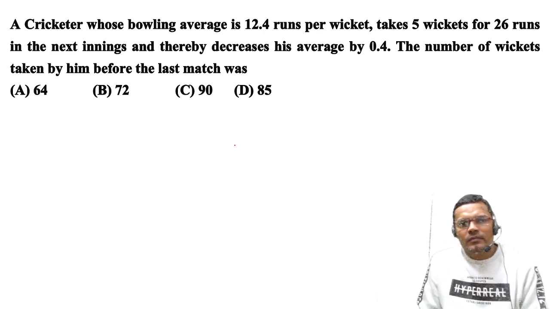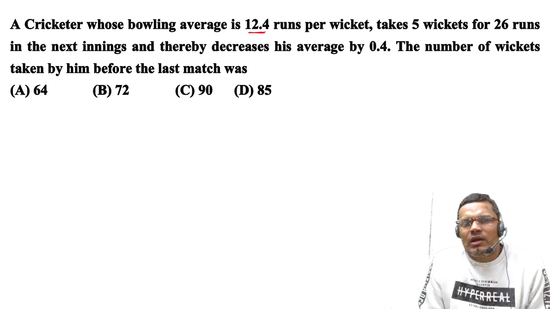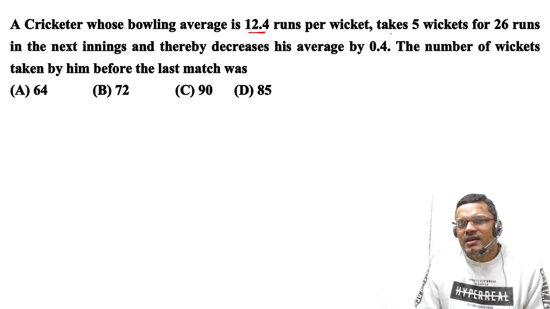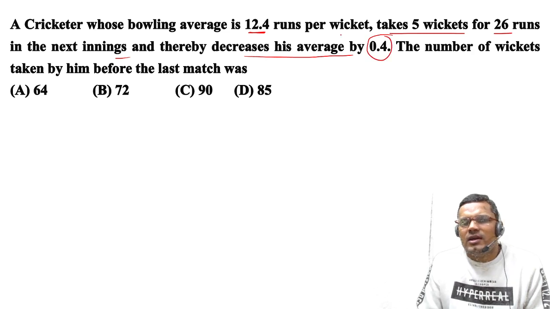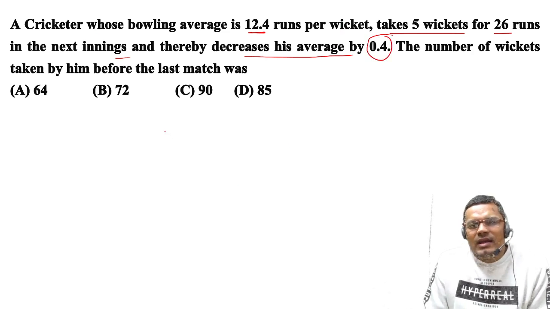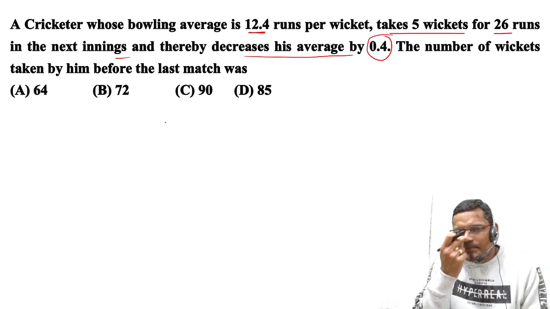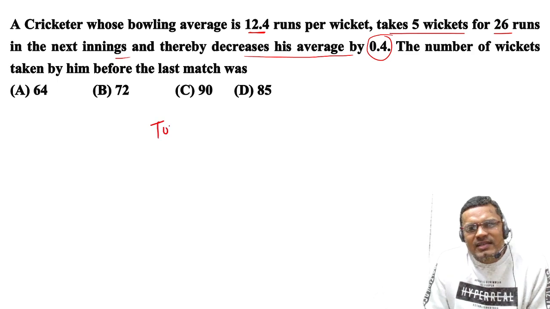Okay. So a cricketer whose bowling average is 12.4 runs per wicket takes 5 wickets for 26 runs in the next inning and thereby decreases his average by 0.4. So what is bowling average? Bowling average is what? Total runs given divided by total wickets.